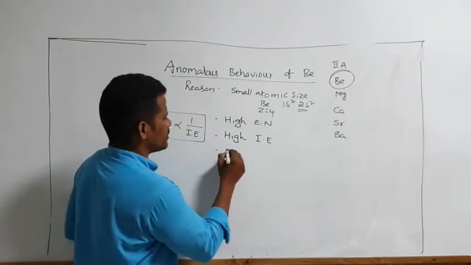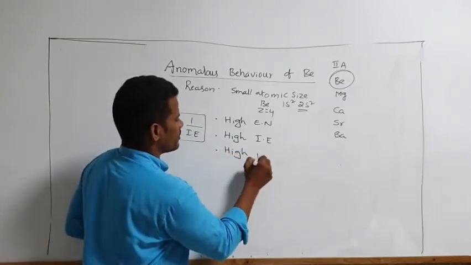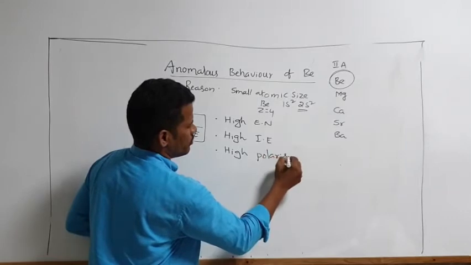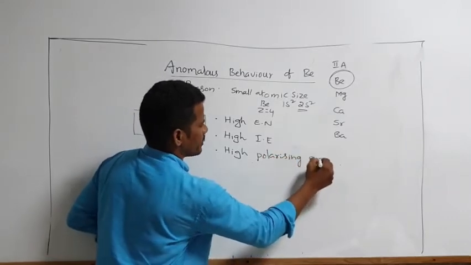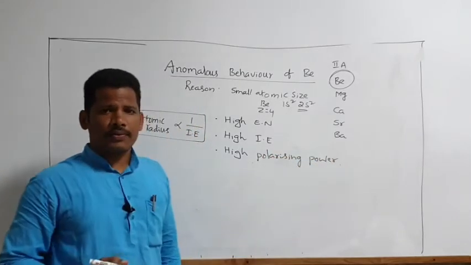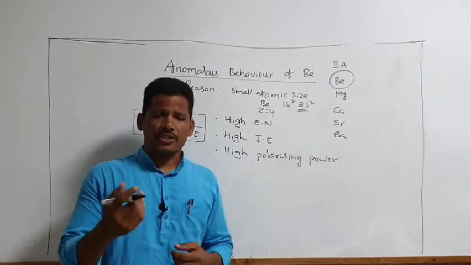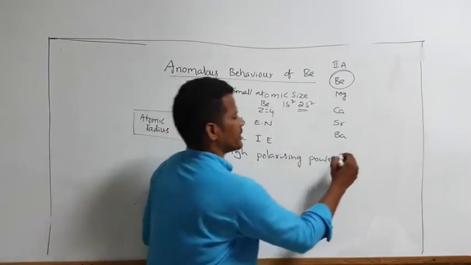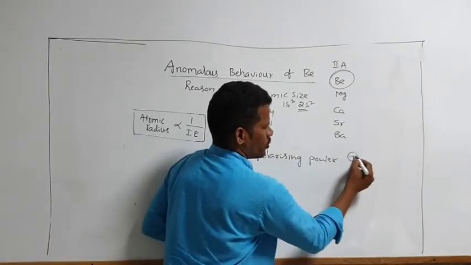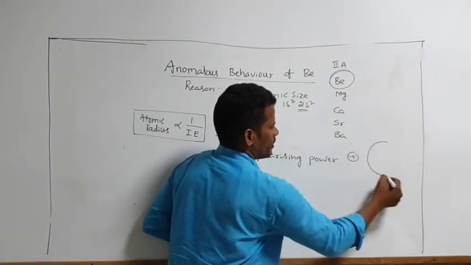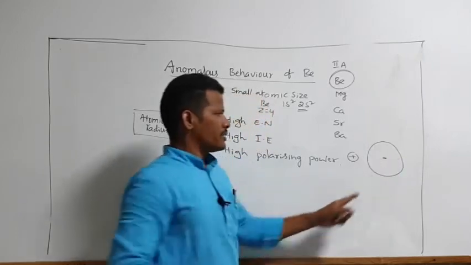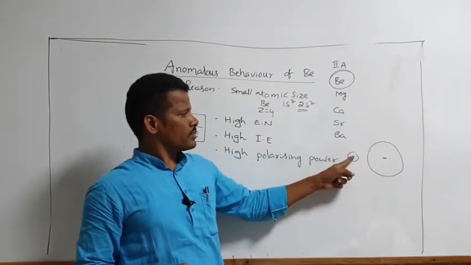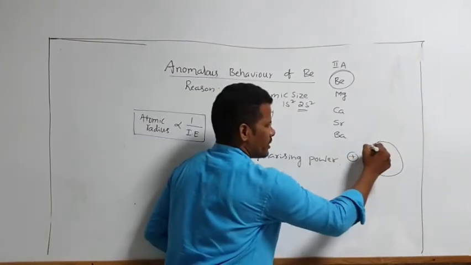So atomic radius less, ionization energy is more because of small size and more nuclear force of attraction. And next reason is high polarizing power. You know small size cations have more polarizing power because they distort the charge cloud of the anions. Because of the small size cation, more nuclear force of attraction, and here the anion has large atomic size. The small cation distorts the charge cloud of the anion.